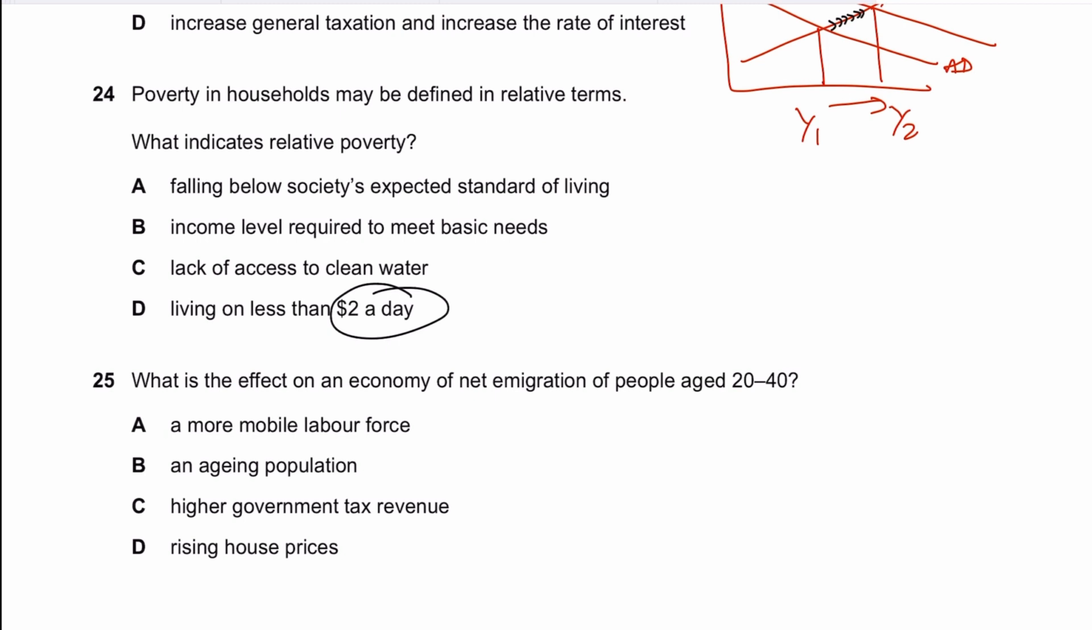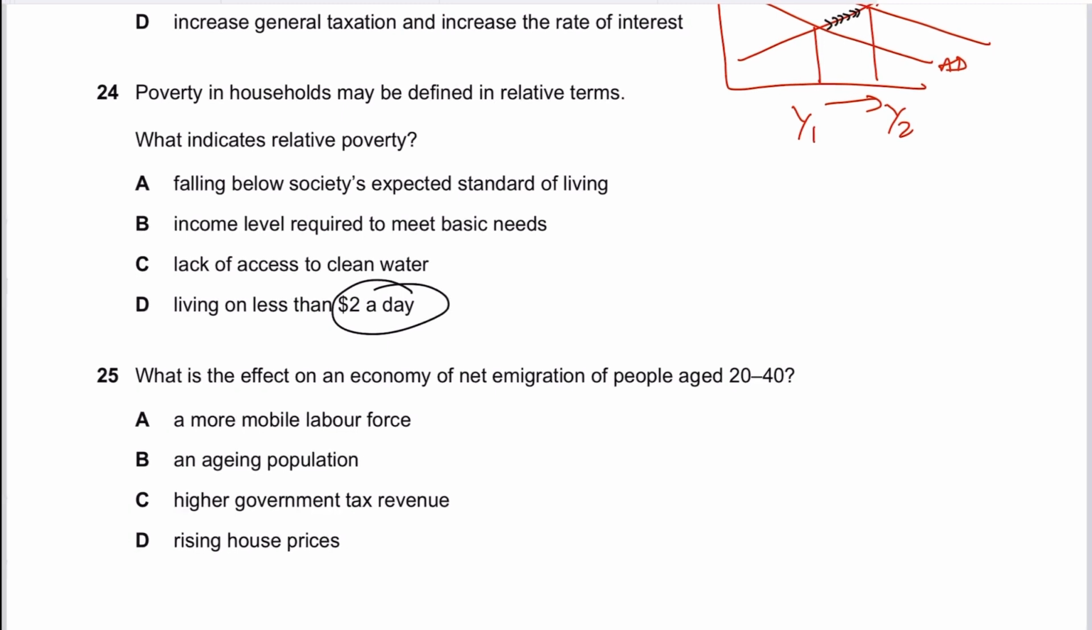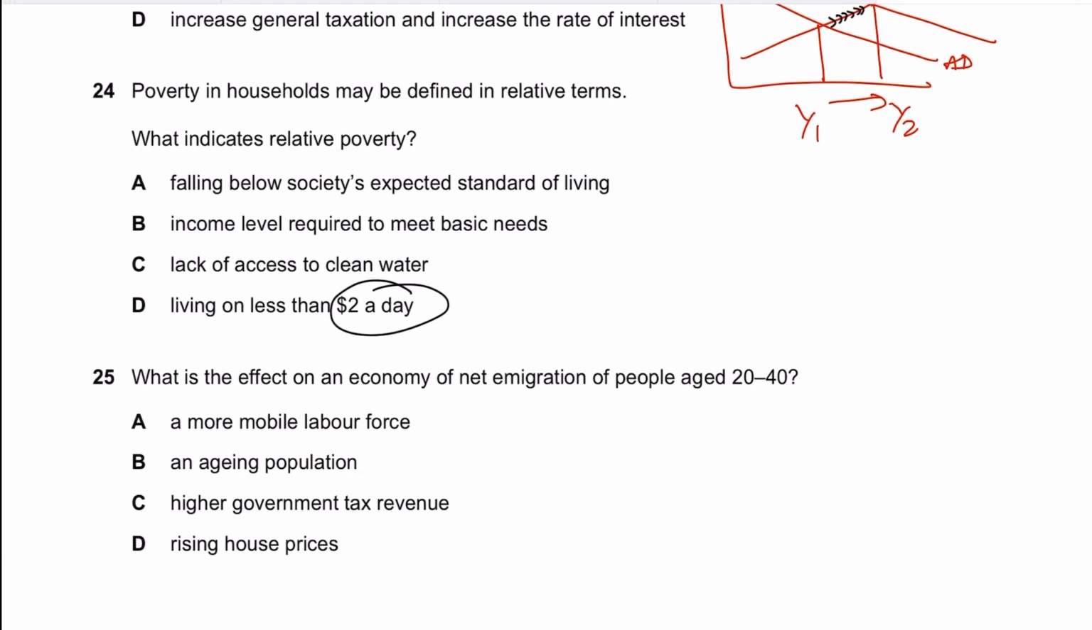In some books it's also mentioned that households are in relative poverty when they receive 50% or 60% less than the median income required to maintain a certain threshold living standard, right? So the answer to 24 should be A, because relative poverty is falling below the society's expected standard of living. That is, it's below the certain threshold required to maintain a certain standard of living.